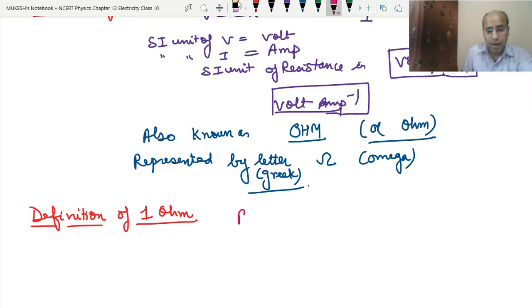See, we have R equals V upon I. That means 1 ohm equals 1 volt upon 1 ampere. So how can we define it?